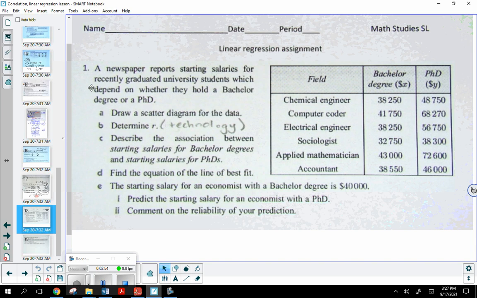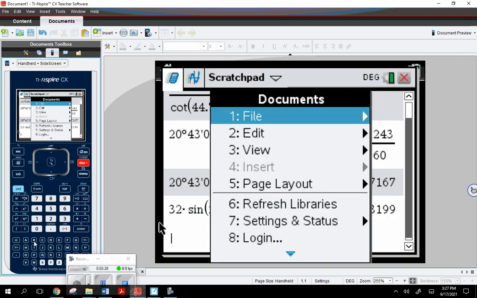So the problem states that a newspaper reports starting salaries for recently graduated university students, which depend on whether they hold a bachelor degree or a PhD. And then the amount that they're going to make based on whichever they have. So we could go ahead and draw a scatter diagram, determine R, describe the association. We can actually run through these pretty quickly because all of it is just a few keystrokes away once we put all the values in. So I don't have this paper in front of me, so I'm going to rely on you folks to help me out in putting these data elements.